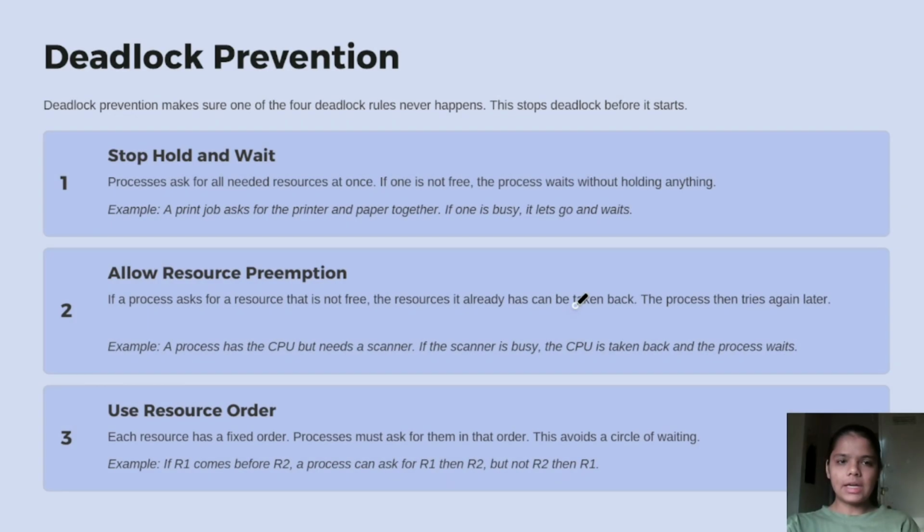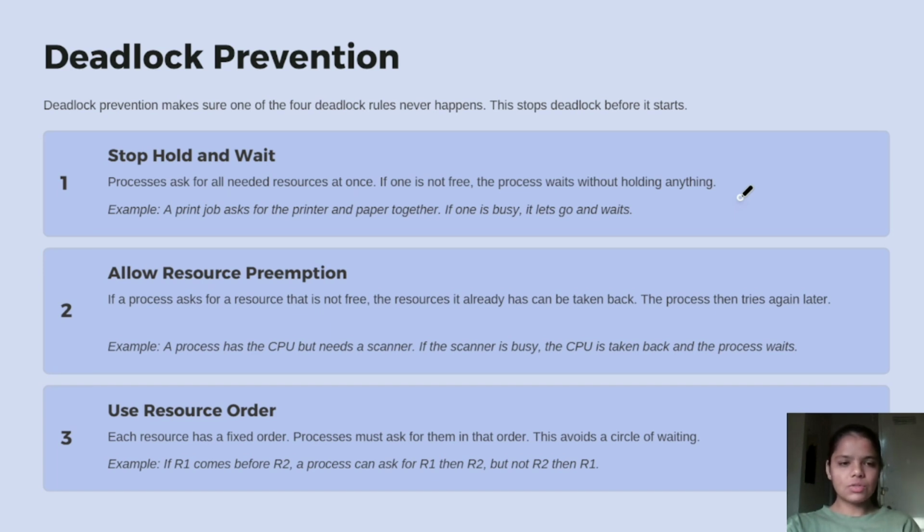Next, in deadlock prevention, we make sure one of the four deadlock conditions never happens. This stops deadlock before it starts. The four conditions are mutual exclusion, hold and wait, no preemption, and circular wait. If we stop hold and wait, the process asks for all the resources needed at once. If one is not free, the process waits without holding anything. For example, a printer job asks for printer and paper together. If one is busy, it lets go and waits.